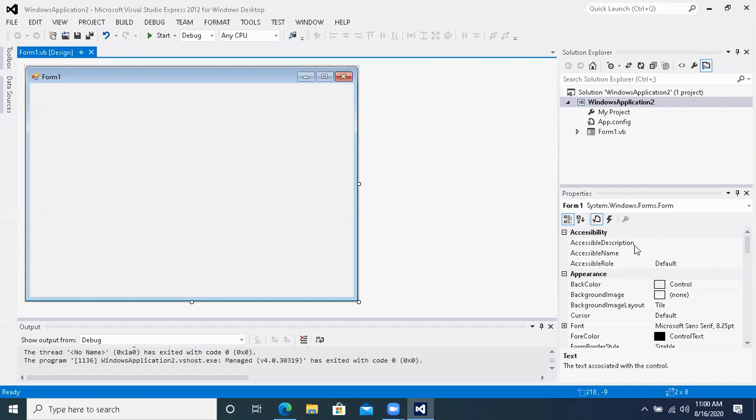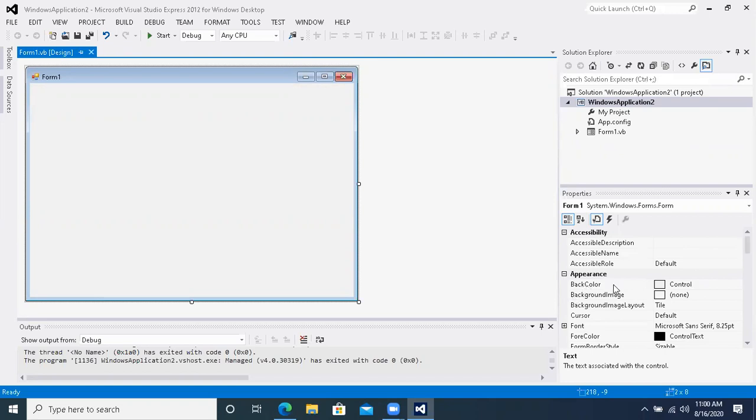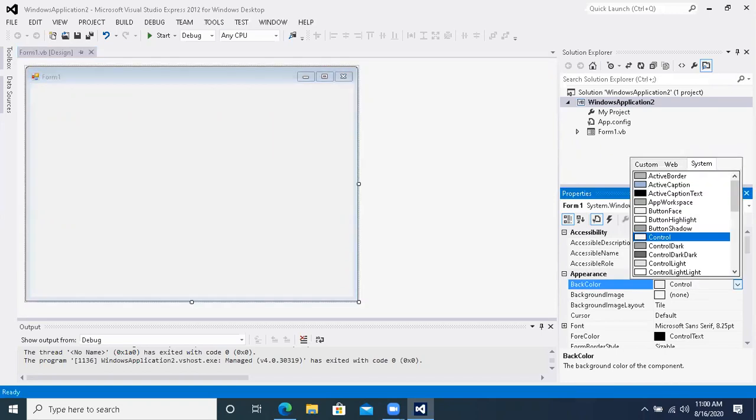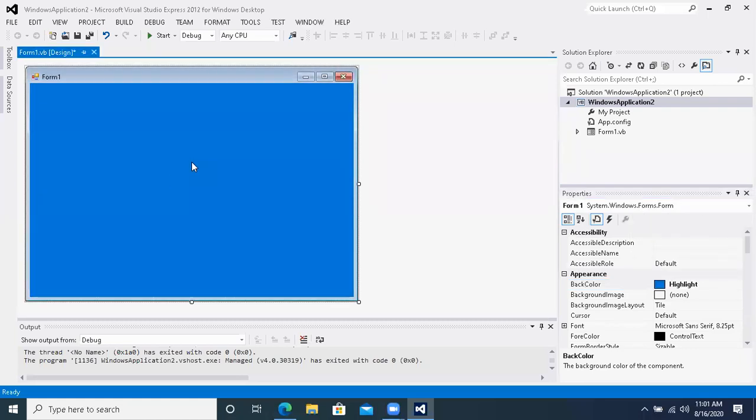Now see the properties over here. Keep your cameras closed, please. Keep your cameras closed. BackColor. If I go to BackColor and change the color of the form, any good color I want to have, let's suppose sky blue. Okay, I like this color. For example, I take this color. This is the back color I have changed now.